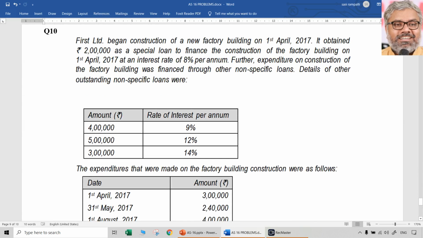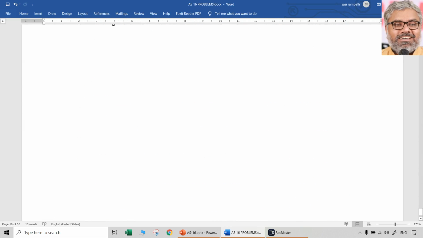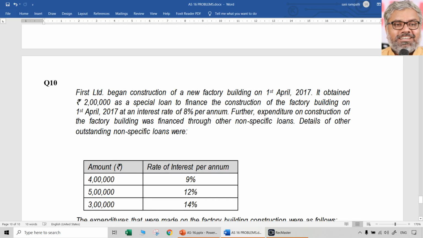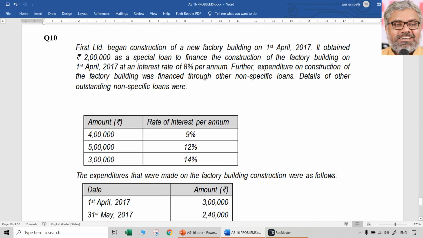Then, the last question. First Limited began construction of a new factory building on 1st April 2017. It obtained 2 lakh rupees as a special loan to finance the construction of the factory building on 1st April 2017 at a rate of 8% per annum. So, special loan is 2 lakhs. Same type of question. The rate of interest on that loan is 8% per annum. Further, the expenditure on construction of the factory building was financed through other non-specific loans. Details of non-specific loans are given as under.